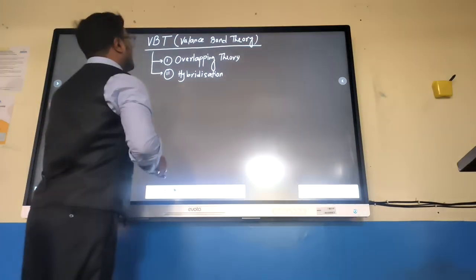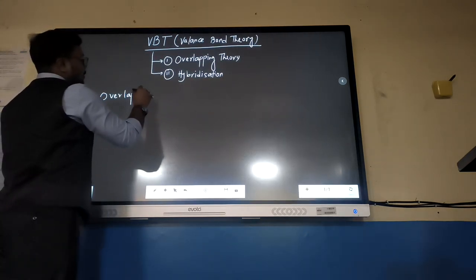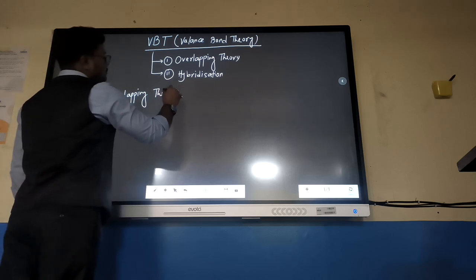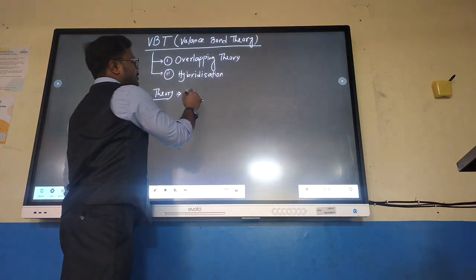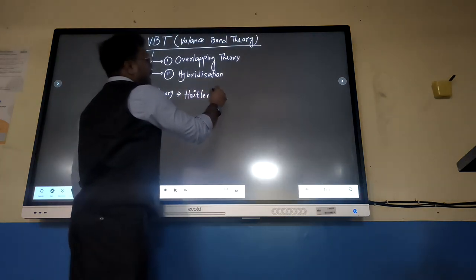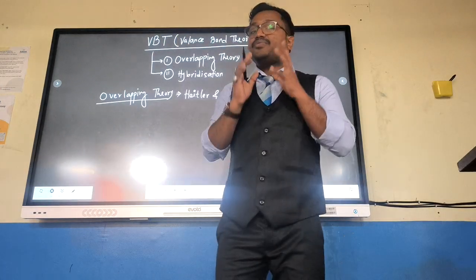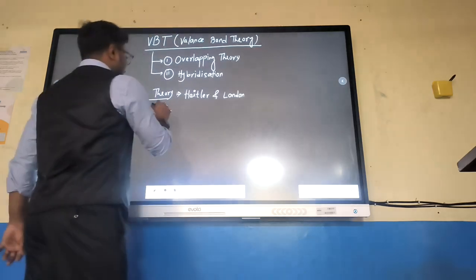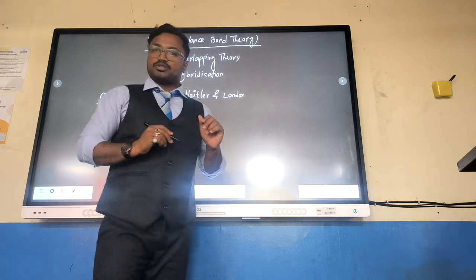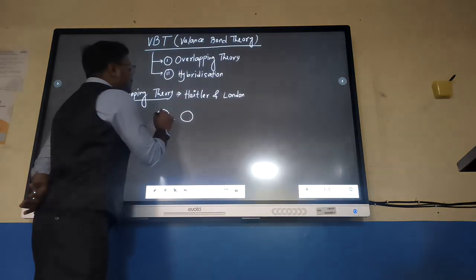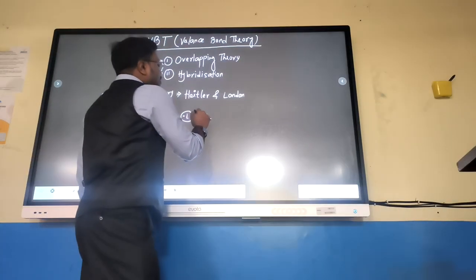So, overlapping theory, what are the postulates of it? This concept is explained by Heitler and London. What have they told? They have told if we take two half-filled orbitals, we know one orbital can accommodate maximum 2 electrons. So if we take two half-filled orbitals and they have opposite spin, then they will combine with